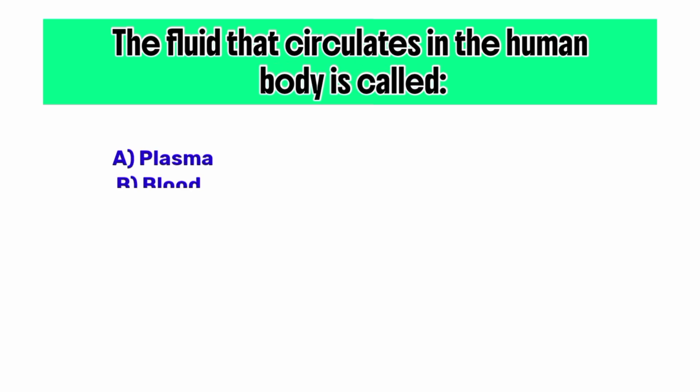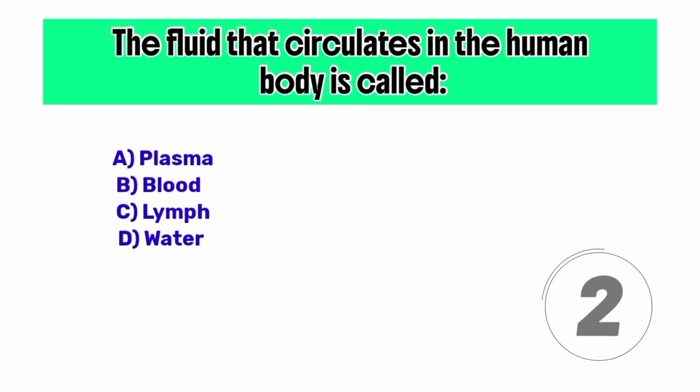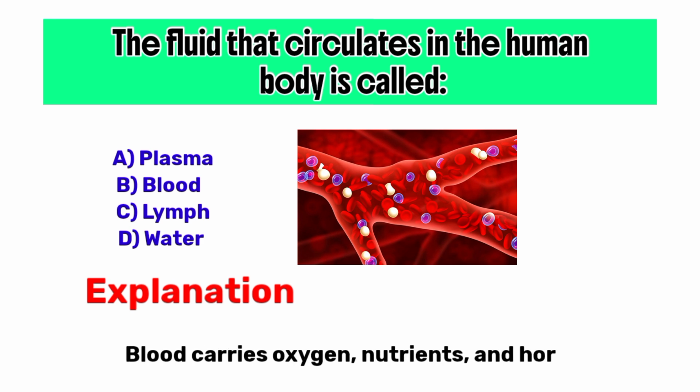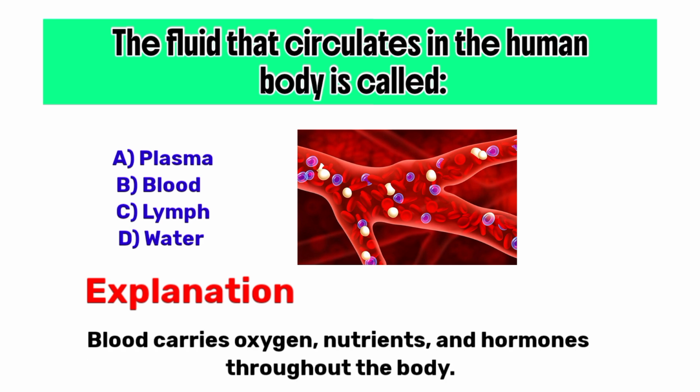The fluid that circulates in the human body is called correct option B, blood. Explanation: blood carries oxygen, nutrients, and hormones throughout the body.